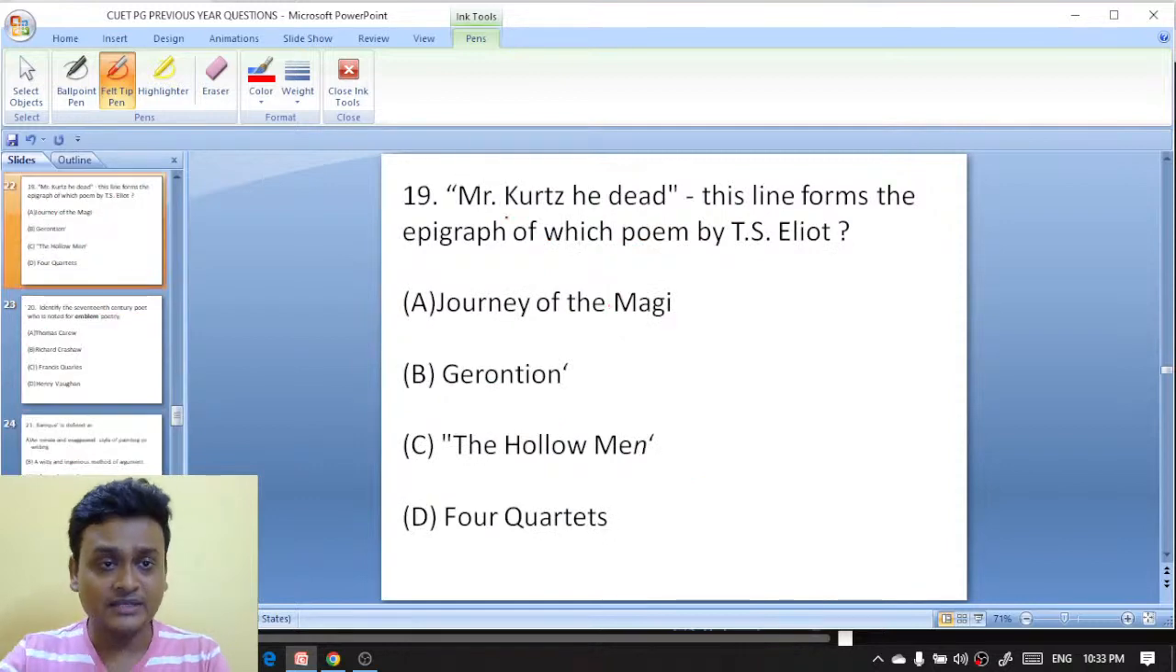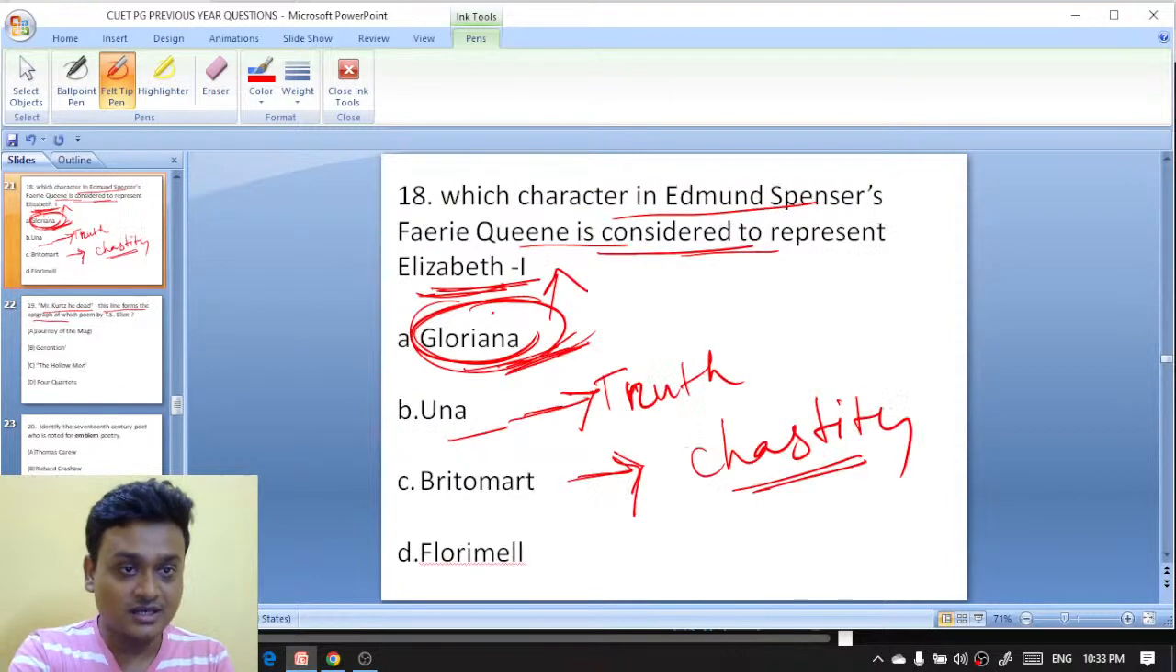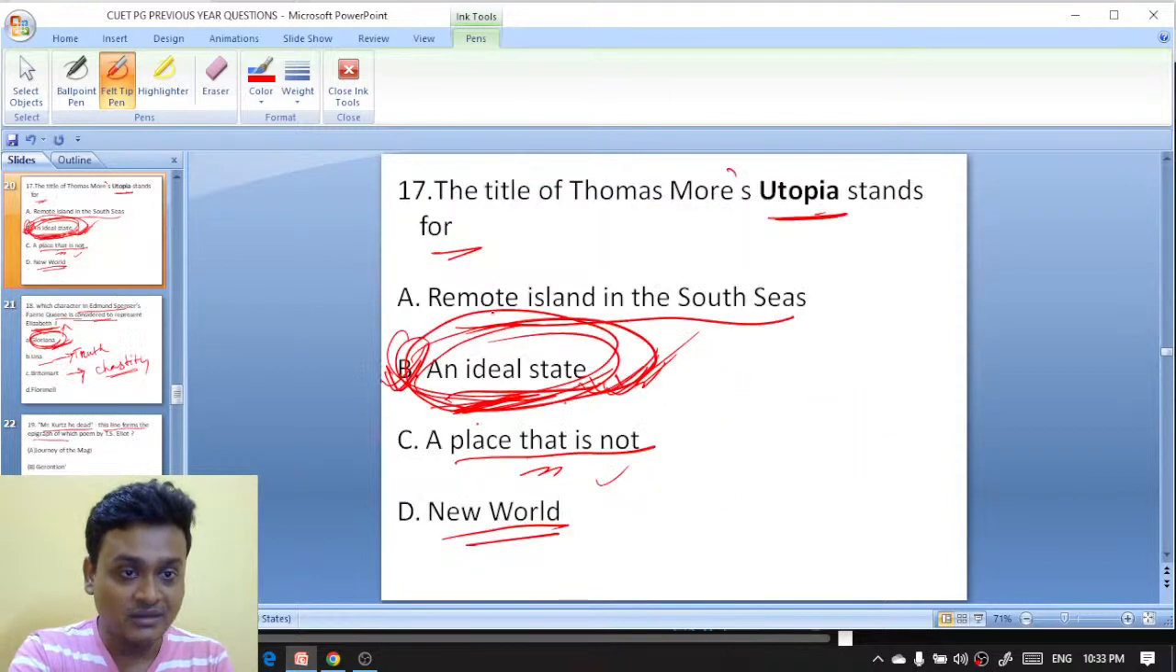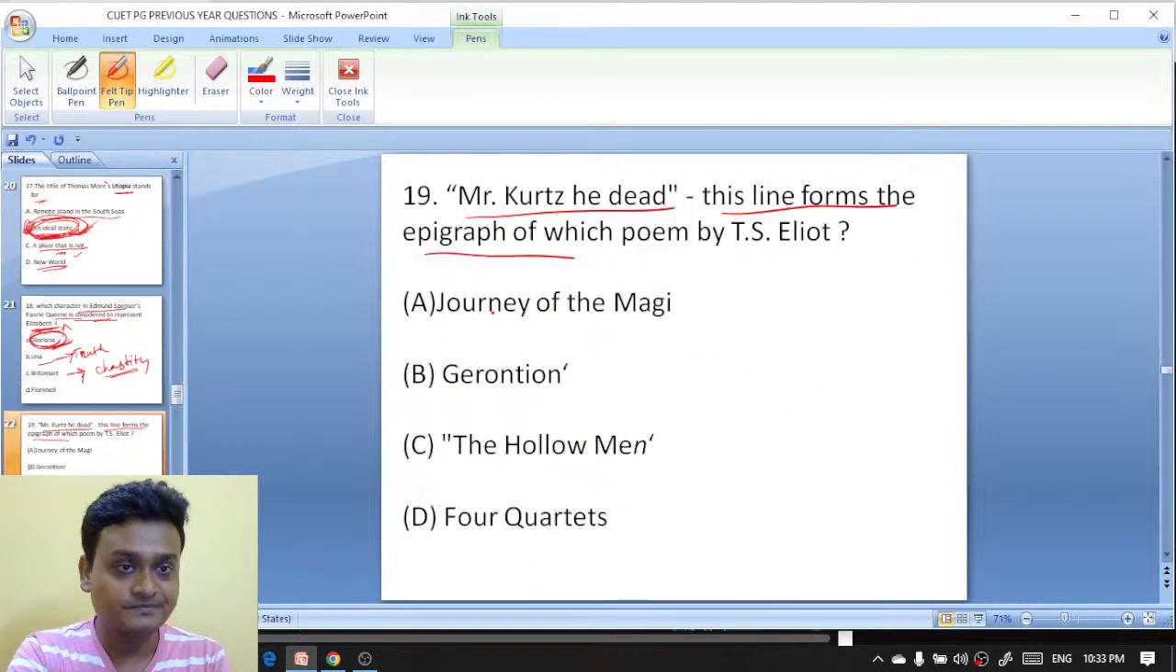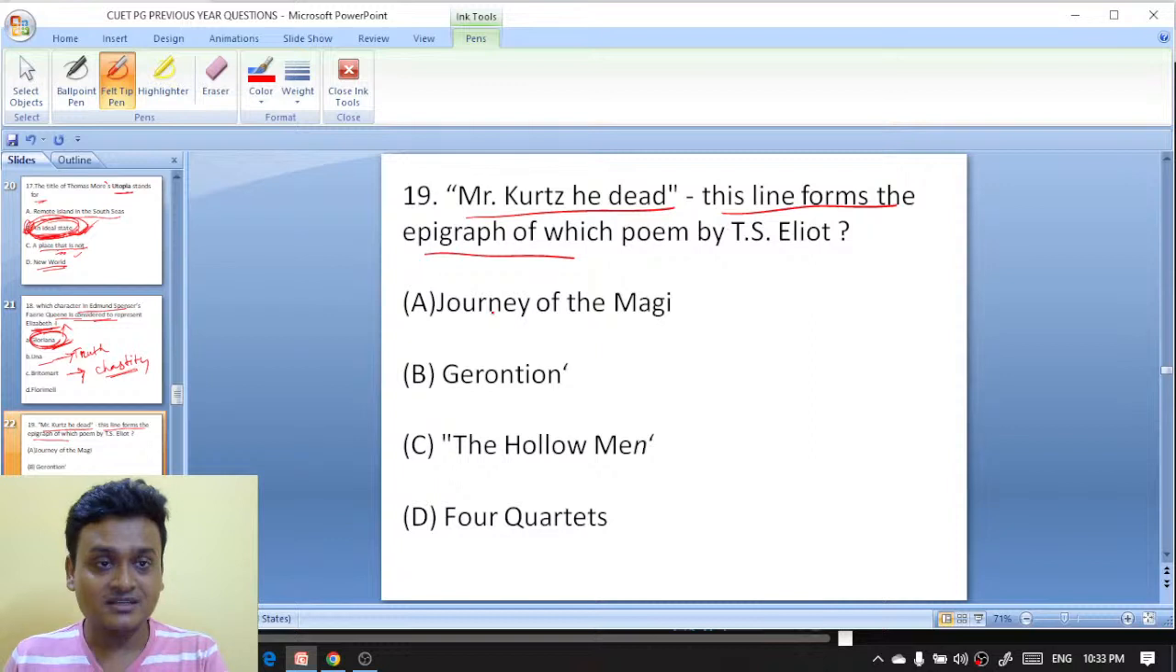Now tell me, Mr. Kurtz, he dead. This line forms the epigraph. Actually, I was confused. Everybody was saying that it is actually a place that is not. That's why I was confused. But ideal state is the right answer. Okay. Moving on to question number 19. Mr. Kurtz, he dead. This line forms the epigraph of which poem by T.S. Eliot?